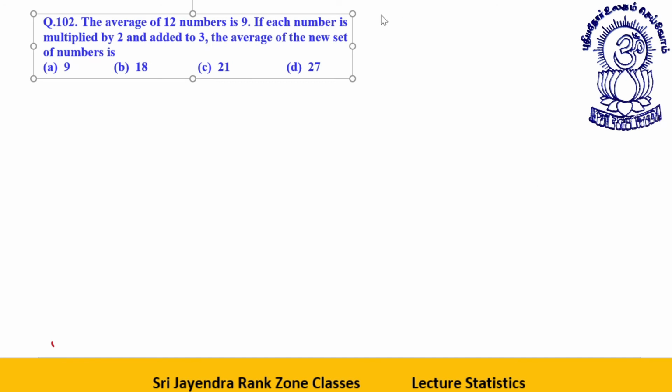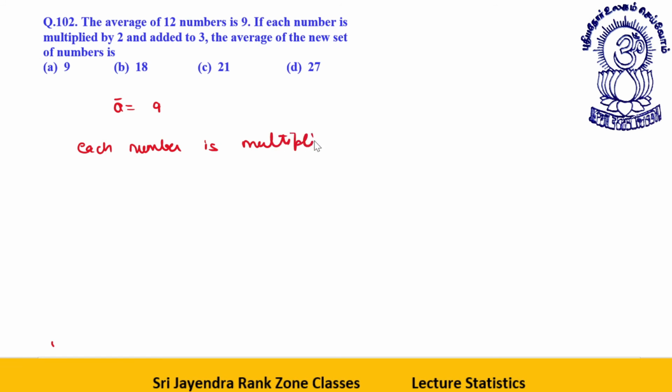The average of 12 numbers is 9. A bar is equal to 9. If each number is multiplied by 2 and added to 3, the average of the new set is, see, we have done this. First, each number is multiplied by m, then it is increased by I. What will be the new mean?